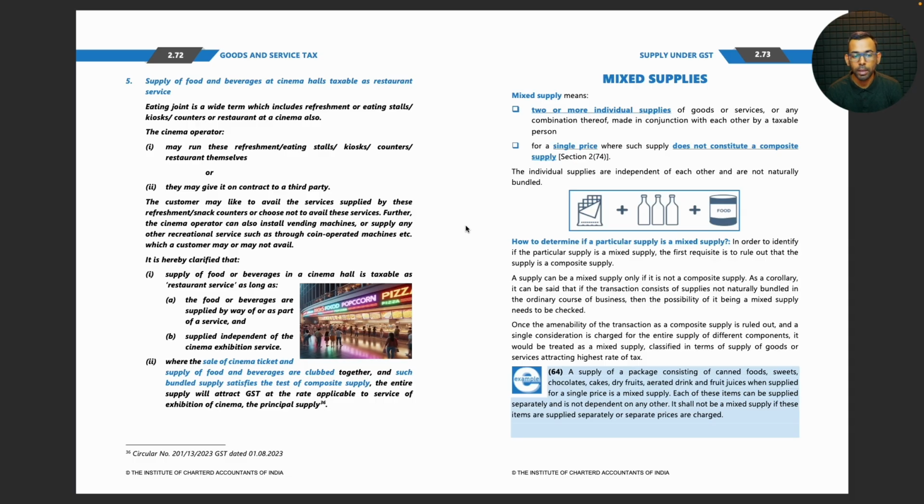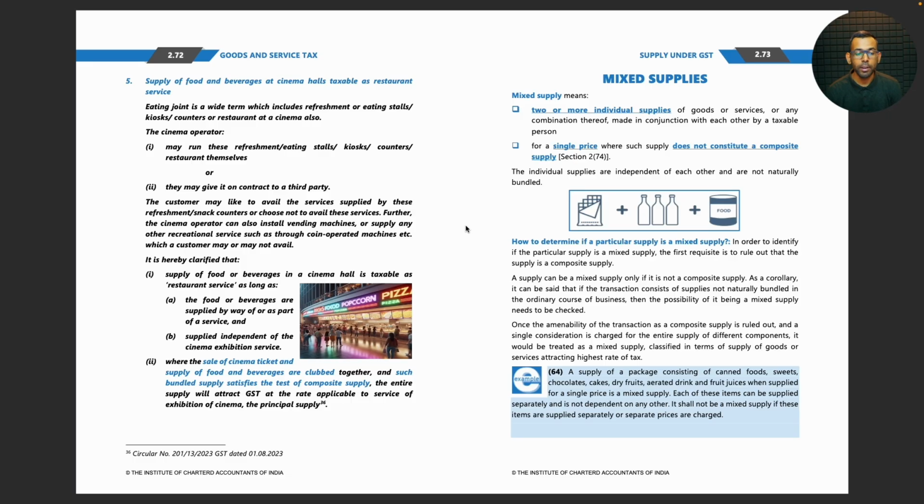The customer may like to avail the services supplied by these refreshment counters or choose not to avail these services. Further, the cinema operator can also install vending machines or supply any other recreational service such as through coin operated machines which the customer may or may not avail.